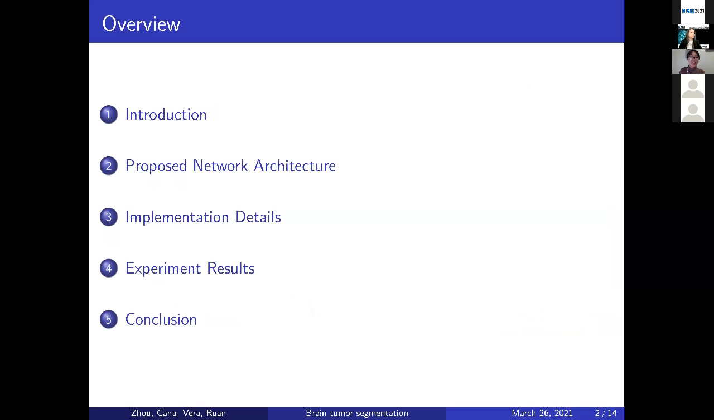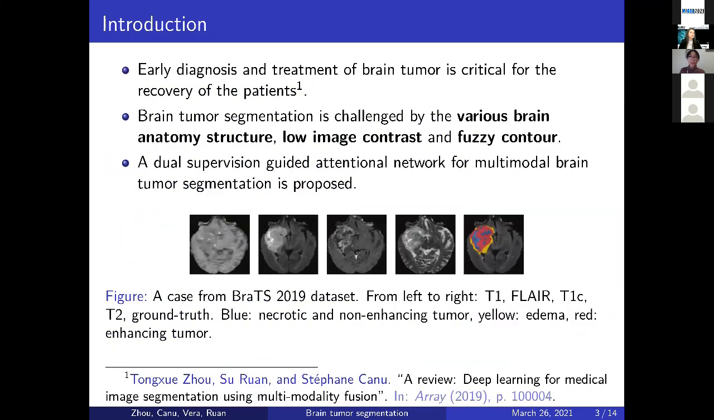The presentation is divided into 5 parts: introduction, proposed network architecture, implementation details, experiment results, and conclusion. At the beginning, I will give you some backgrounds about brain tumor segmentation.